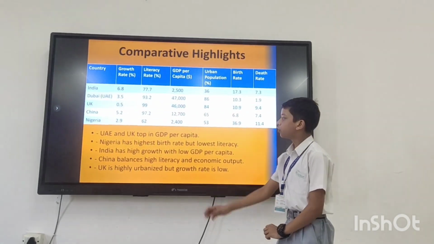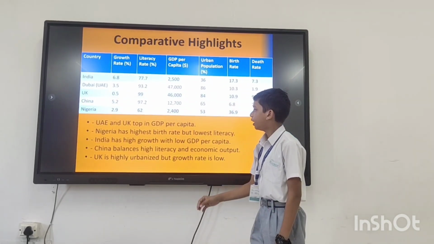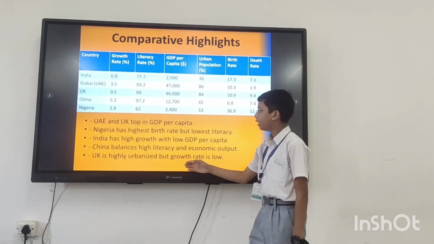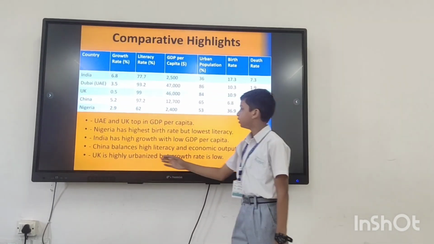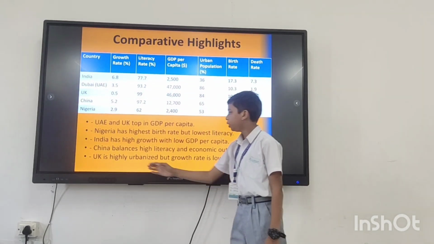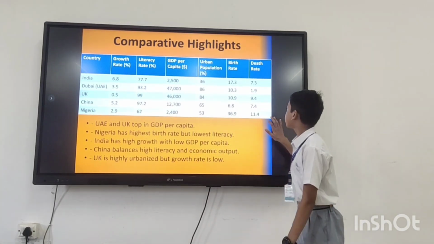11.4. The UAE and the UK top in GDP per capita, and Nigeria has the highest birth rate but the lowest literacy. India has higher growth with low GDP per capita. China balanced high literacy and economic output. The UK is highly urbanized but its growth rate is low.